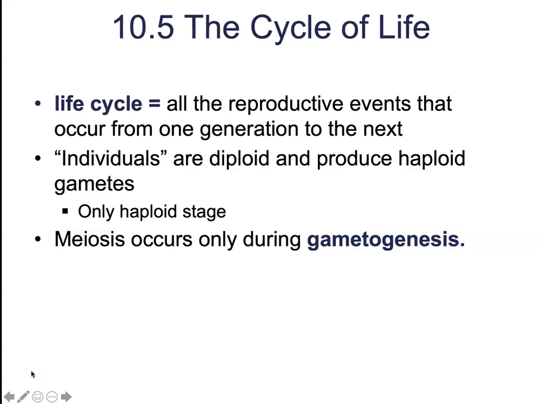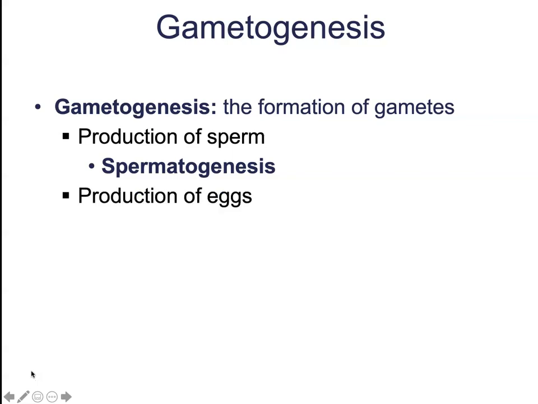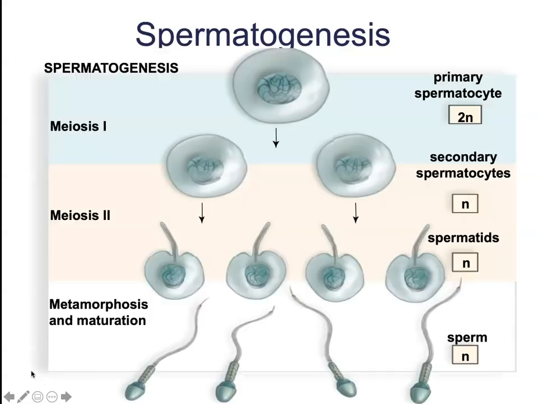Gametogenesis is just the formation of gametes. For example, the production of sperm is known as spermatogenesis, and in females, gametogenesis is also known as oogenesis, or the formation of the ovum, which is also called eggs. We're going to go into each of these processes in a little bit more detail. Starting off with spermatogenesis, the testes contain sperm cells called spermatogonia.